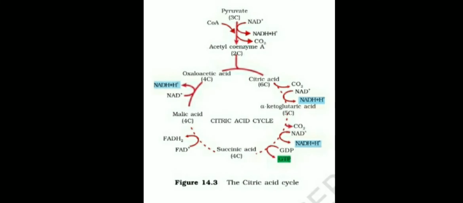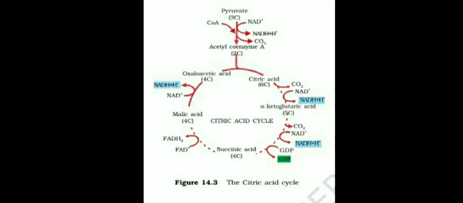We should know the steps of the citric acid cycle. So pyruvic acid, which is formed due to glycolysis, is converted into acetyl coenzyme A. It is called oxidative decarboxylation. In this process, pyruvate is combined with coenzyme A. A CO2 molecule is released, so it is called decarboxylation, and it is converted into acetyl coenzyme A.